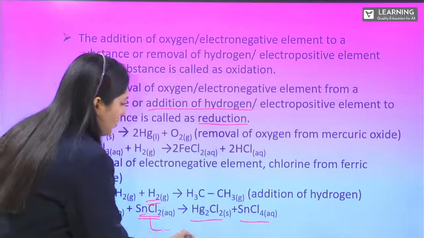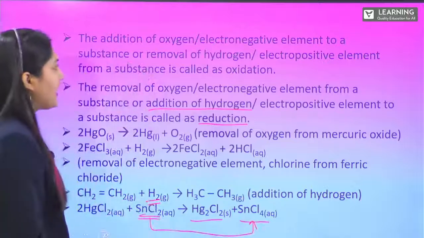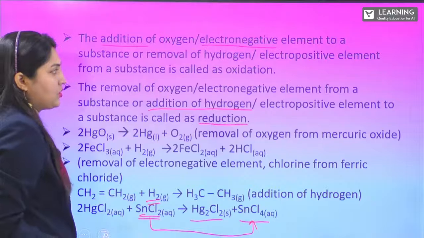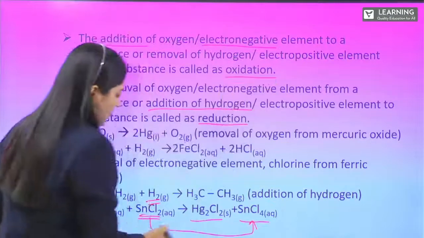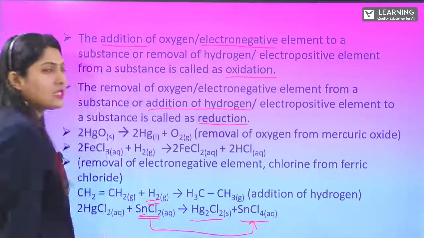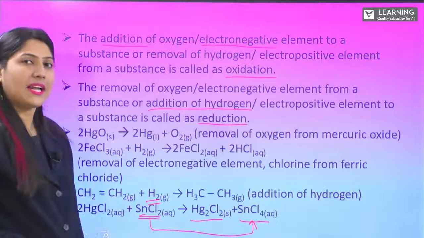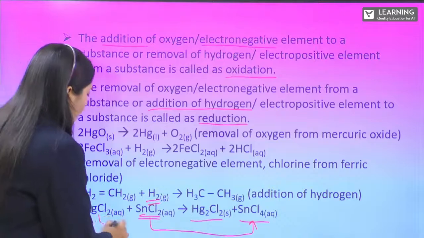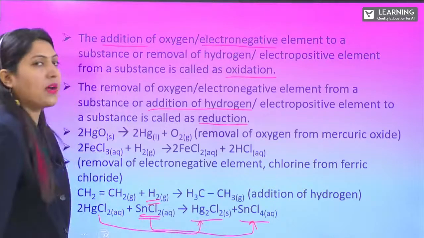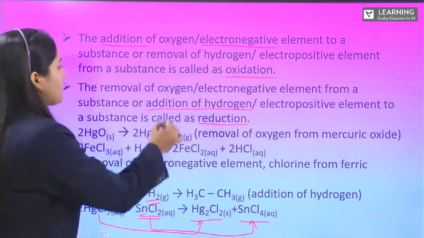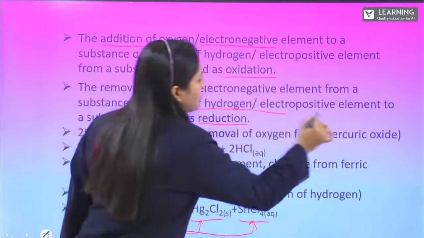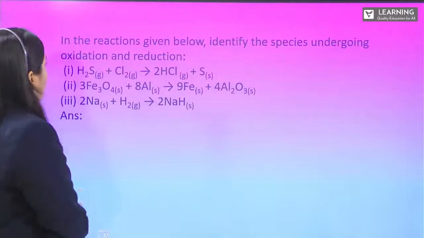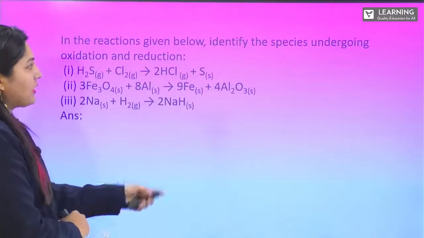So from here to here, an electronegative element is added. Addition of an electronegative element is called oxidation. So stannous chloride is converted into stannic chloride, undergoing oxidation, while the addition of an electropositive element is taken by the mercuric chloride, which gives you reduction.